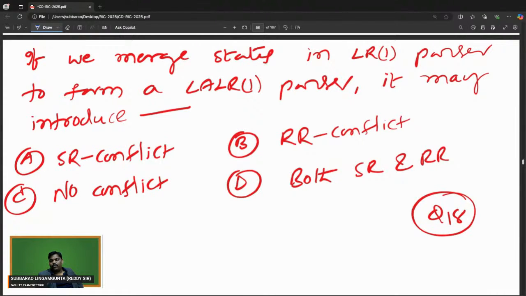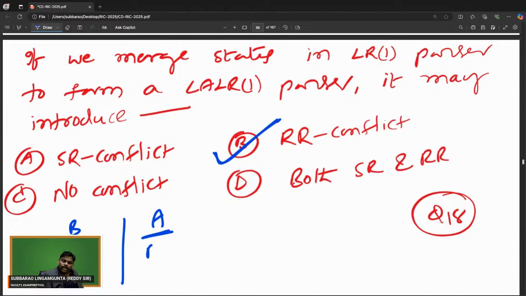Everyone knows CLR1 doesn't have RR conflict, but after combining, the LALR1 parser may contain RR conflict. SR is not the reason. Suppose after merging, an SR conflict came. That means before merging also SR was there.